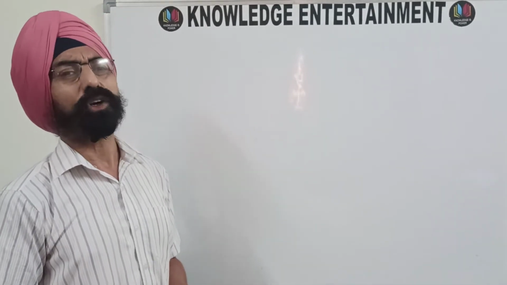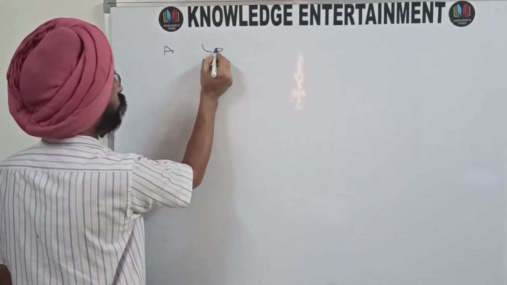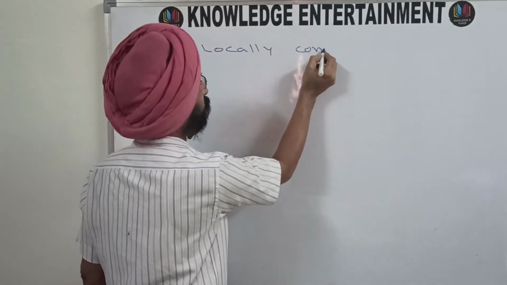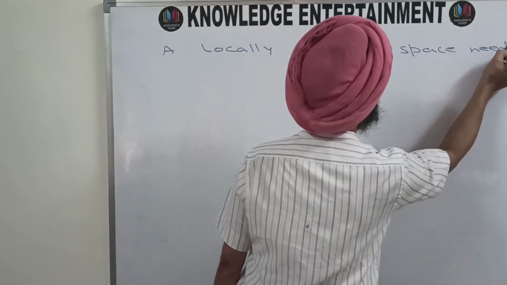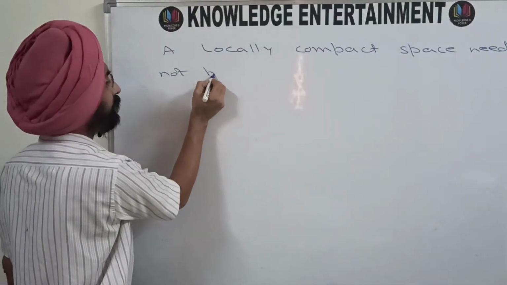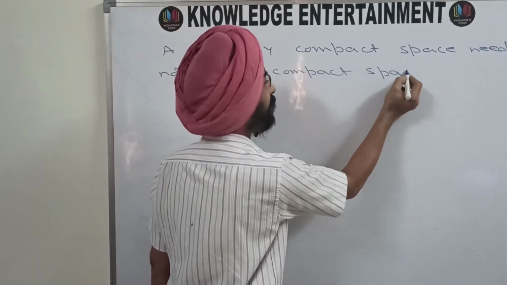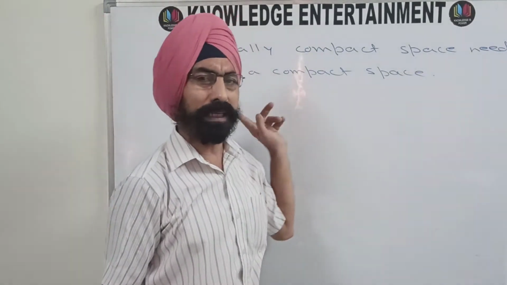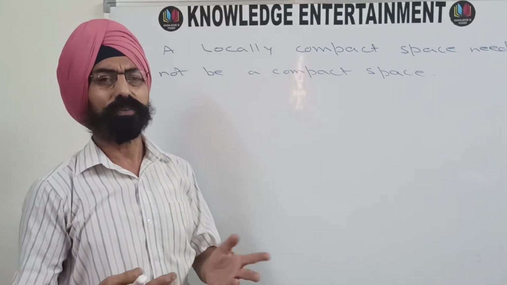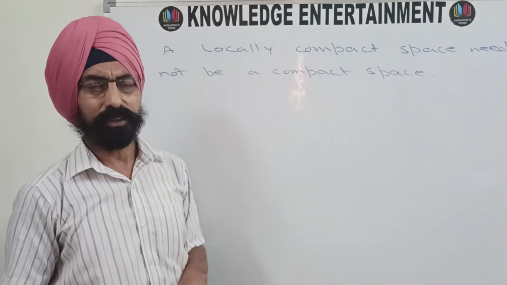But the converse need not be true. Every locally compact space need not be a compact space. When there is a property in topology with a need not be, we will have to give some counterexample to prove that. So I will have to give an example of a locally compact space which is not compact,